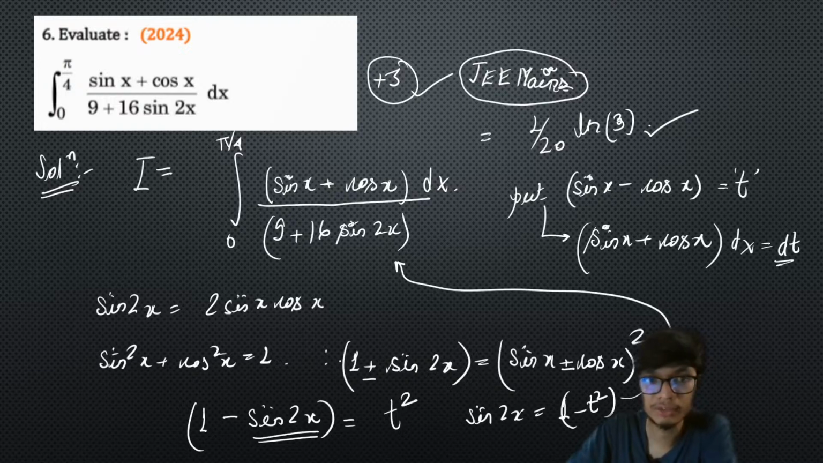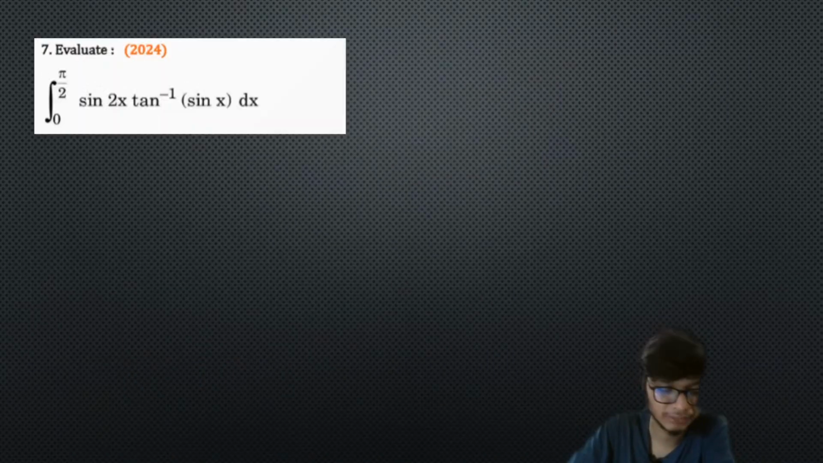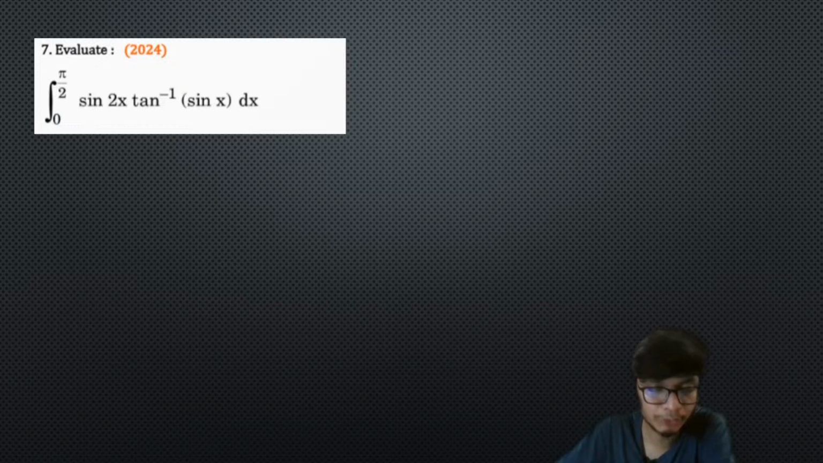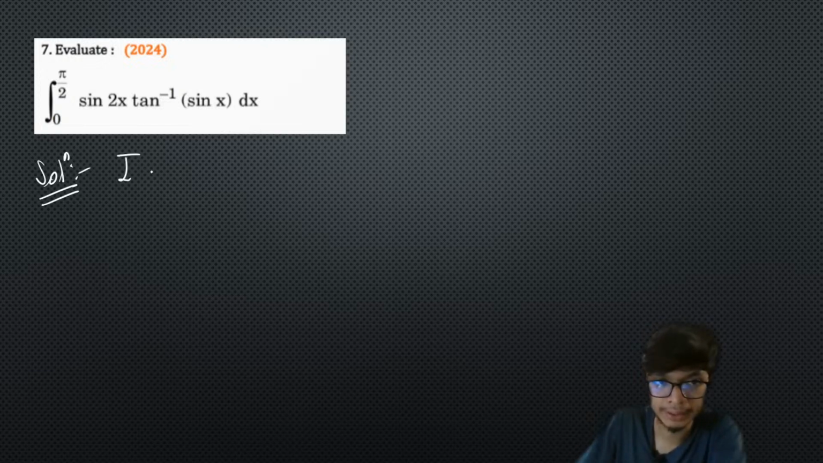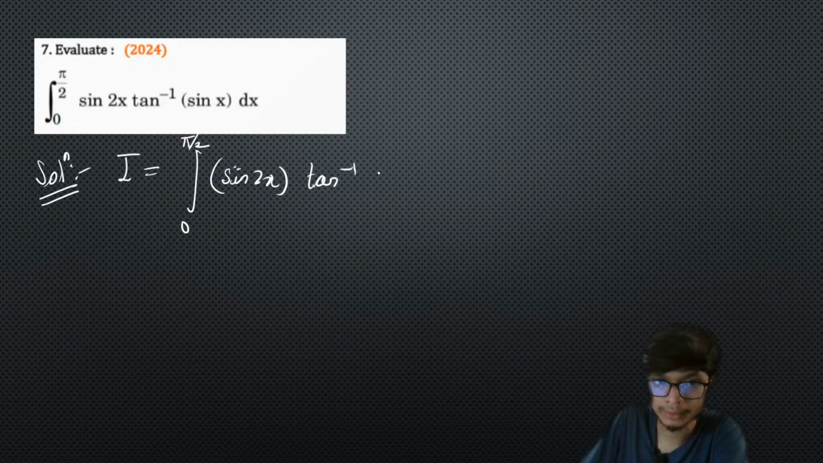So with this let's move to the next problem, and again we have a problem from your 2024 paper, right? If you just look at this particular problem, again a very simple problem, so I actually want all of you to do this particular part. It's more than simple, right? So what you will do over here, you have an integral given 0 to pi by 2 sine of 2x into tan inverse of sine x dx, right?